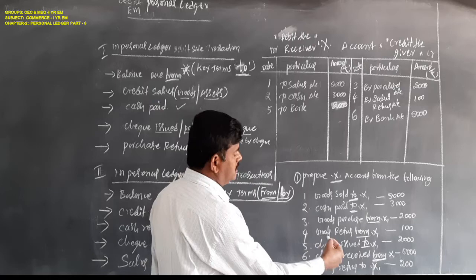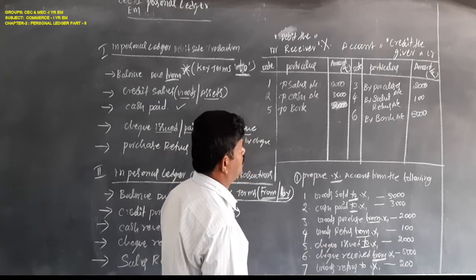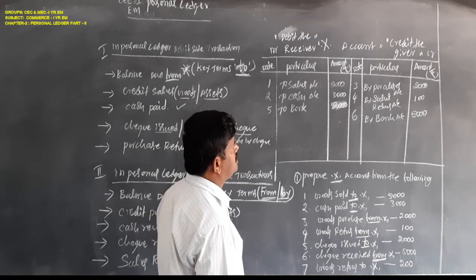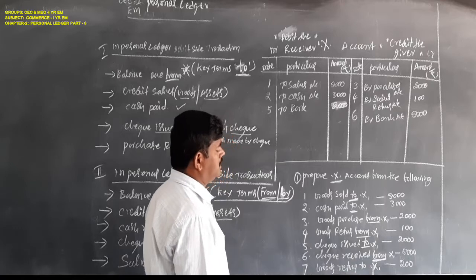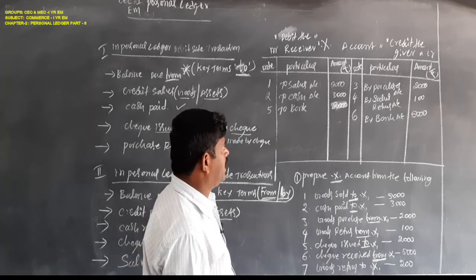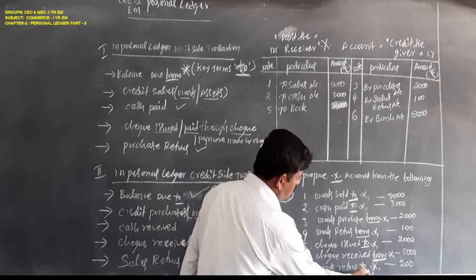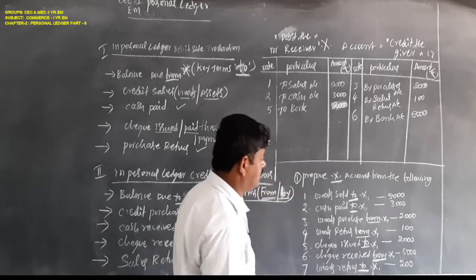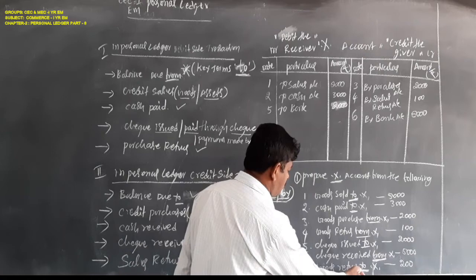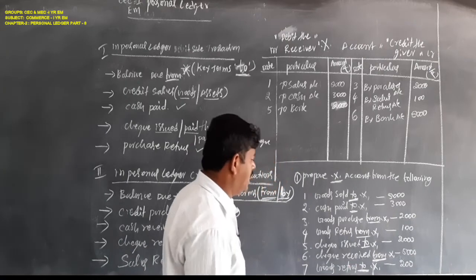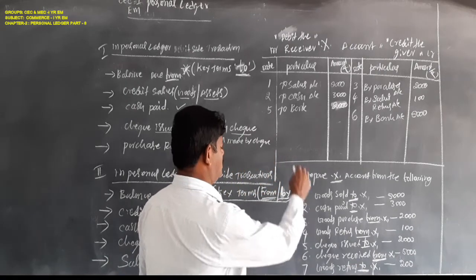Next, goods returned to X. It is also a key term. As per this transaction, X is the receiver.